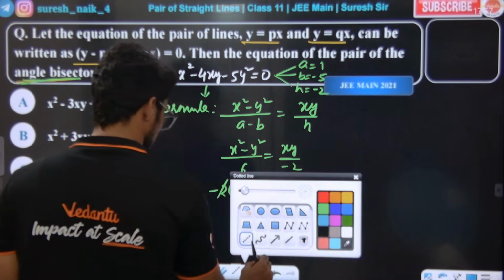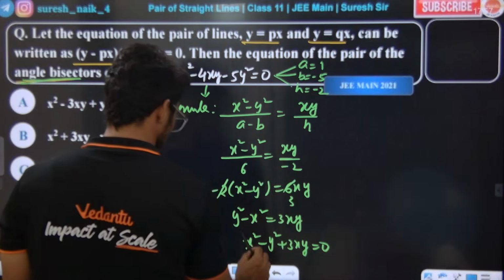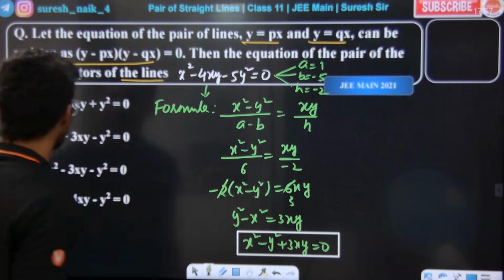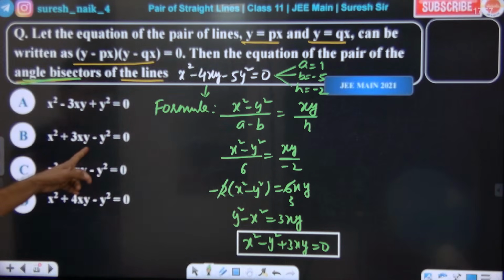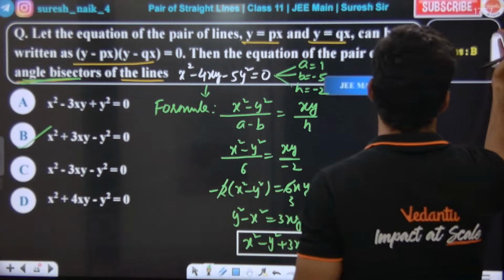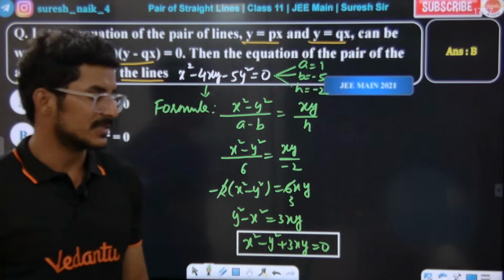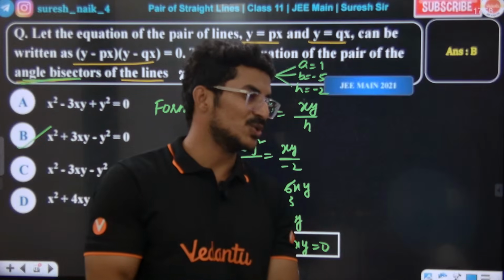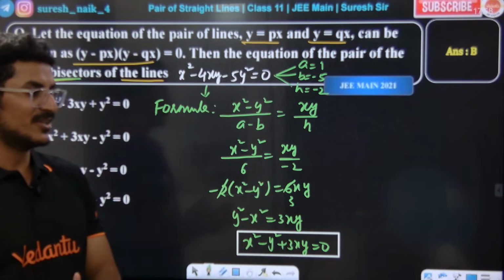We got the answer. This is what the answer is all about: x square minus y square plus 3xy. B is the right answer. Very good Anirudh.